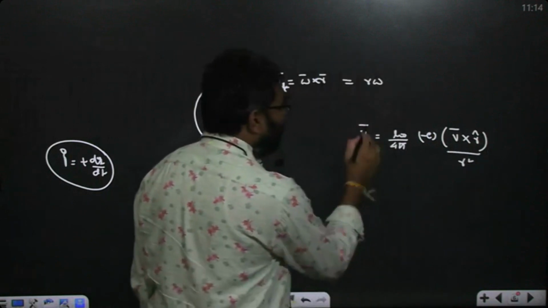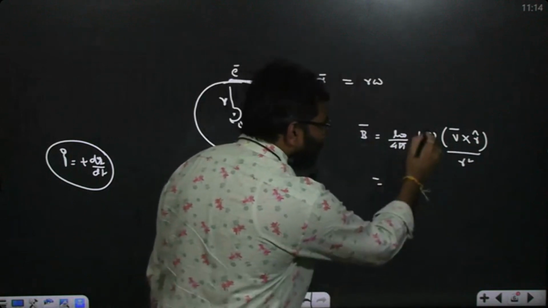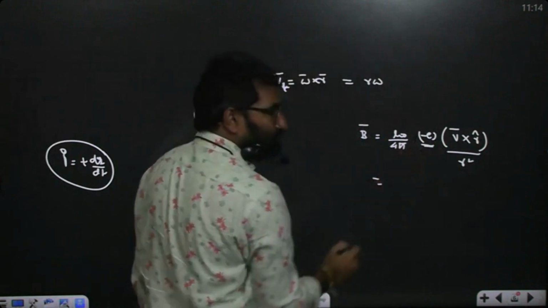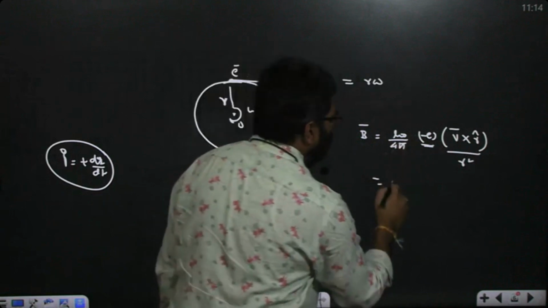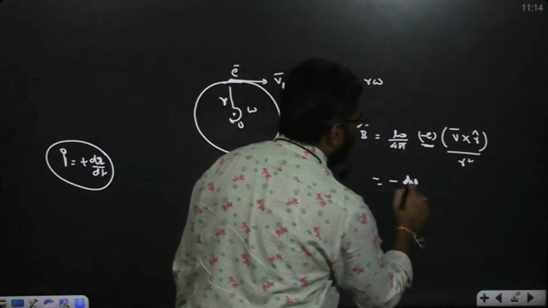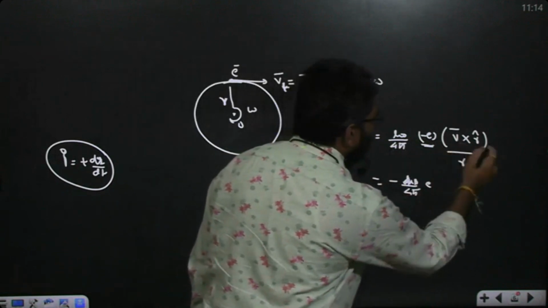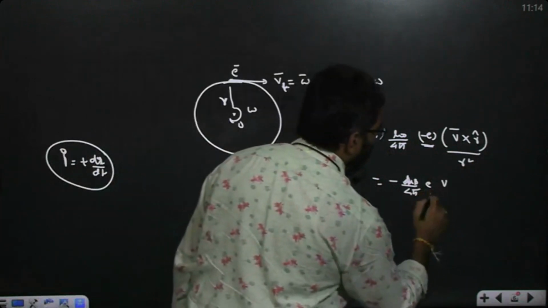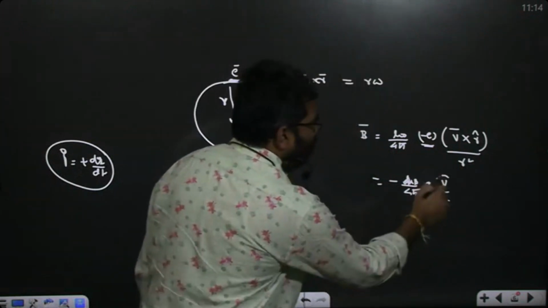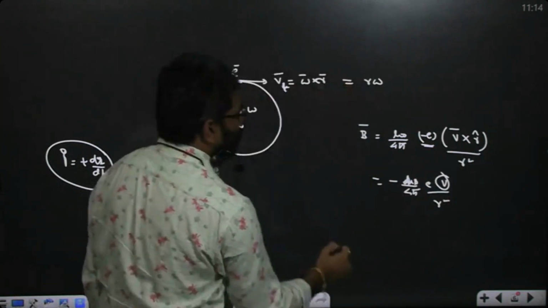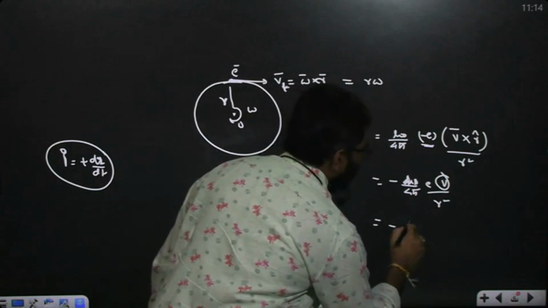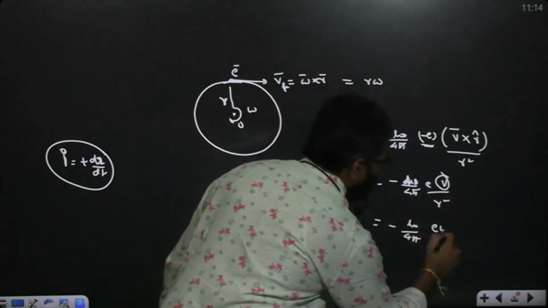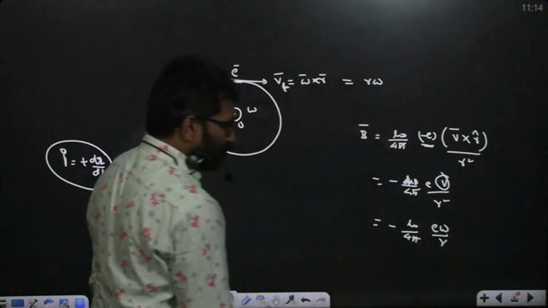Substitute with the signs, minus mu naught by 4 pi E, V bar perpendicular to R cap, so V by R square. Now V is equal to R omega. So substituting, minus mu naught by 4 pi E omega by R.